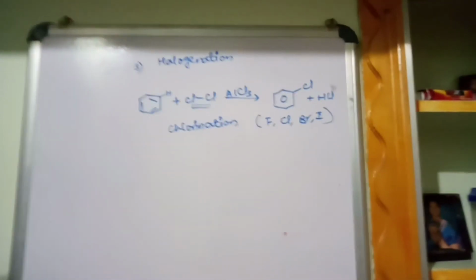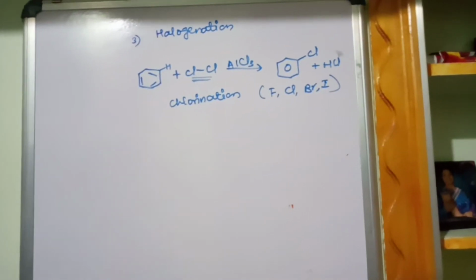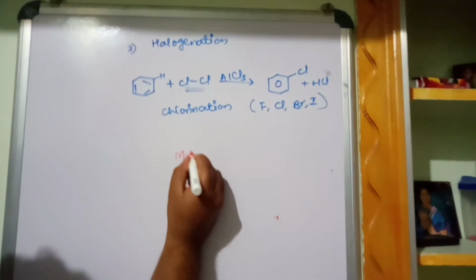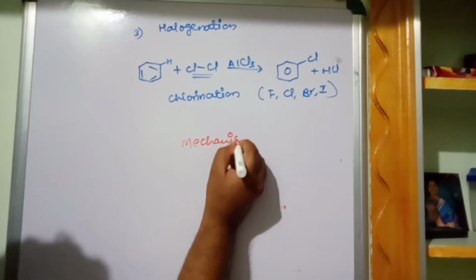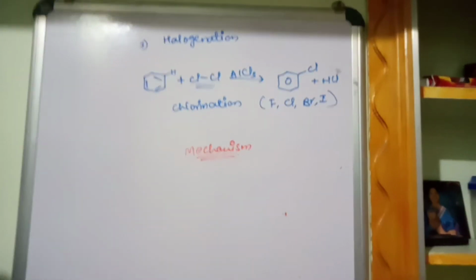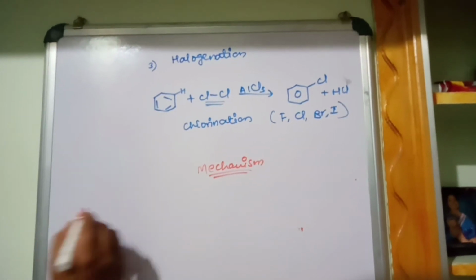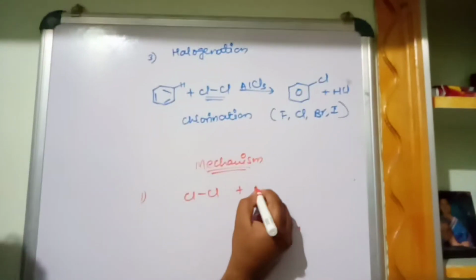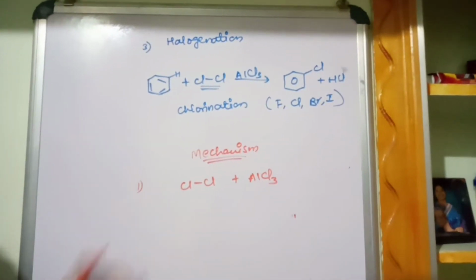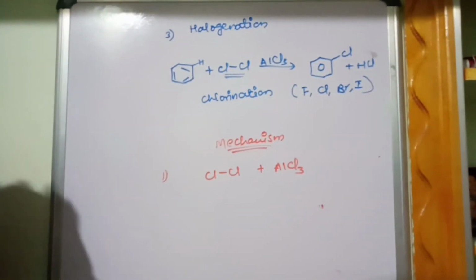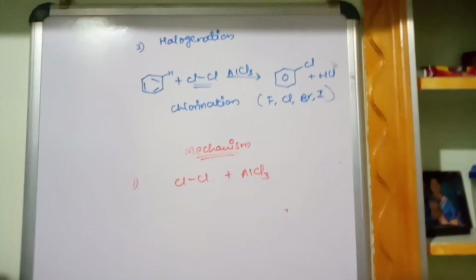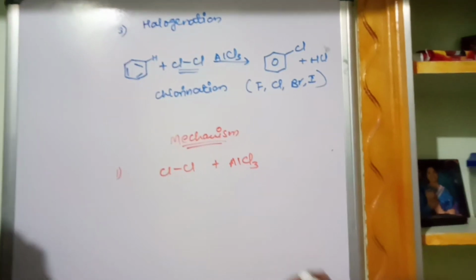Now it is not as easy as we have written the reactions. There are various steps involved in the reaction. That is, in the mechanism, various types of reactions are involved. What are the various steps involved in halogenation? First step, the chlorine molecule will react with the aluminum chloride catalyst. So it acts as a catalyst. What is a catalyst? It is a substance which increases the rate of reaction but does not participate in the reaction. They just increase the rate of reactions.